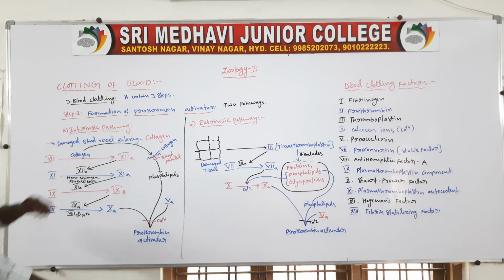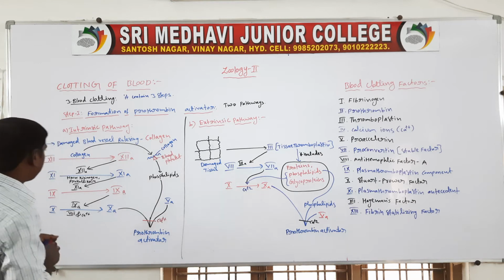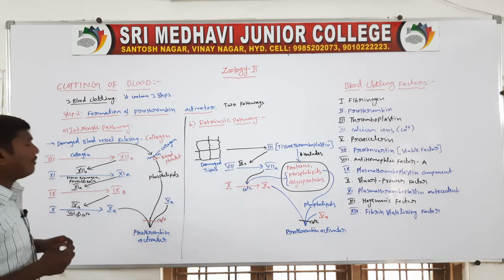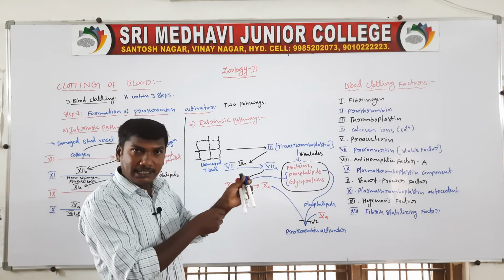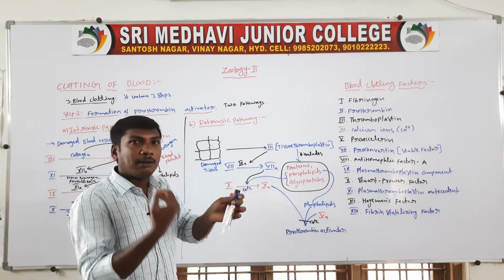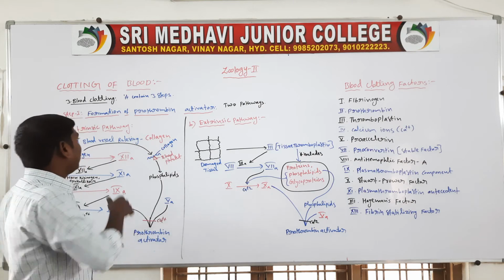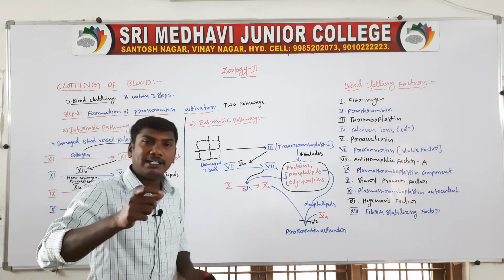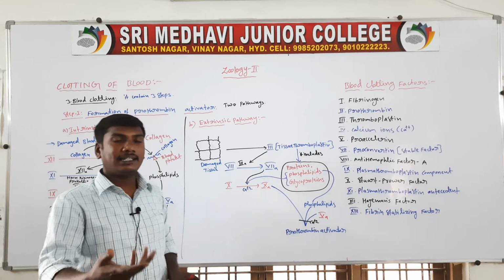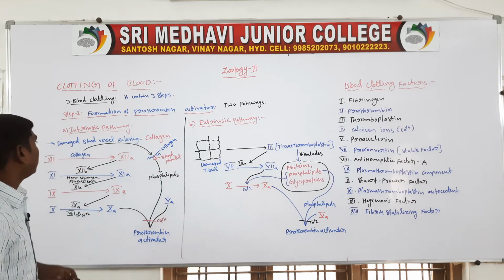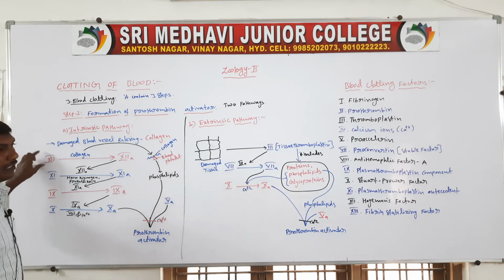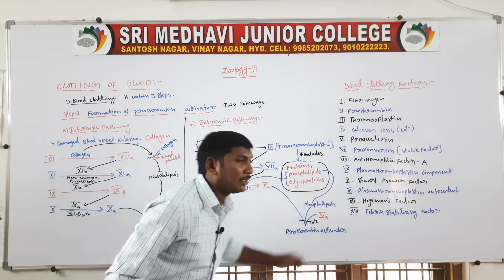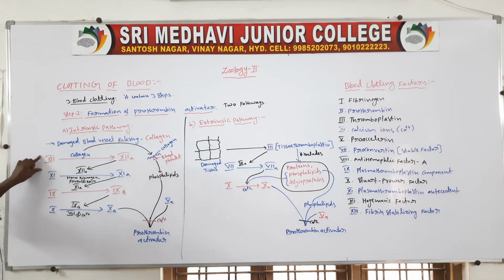First, the intrinsic pathway. The blood vessel is damaged. For example, this region is a blood vessel, and there is an injury in some region of it. At that damaged place, collagen is released. The collagen acts on the 12th factor, the Hageman factor. The 12th factor is in the inactive state.